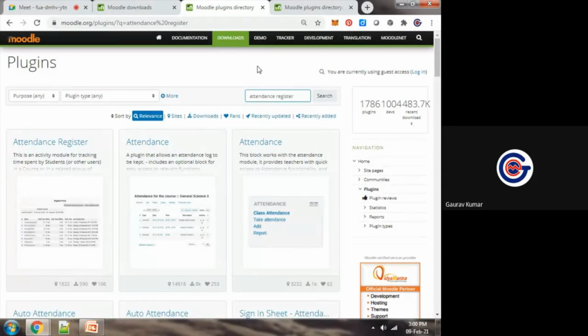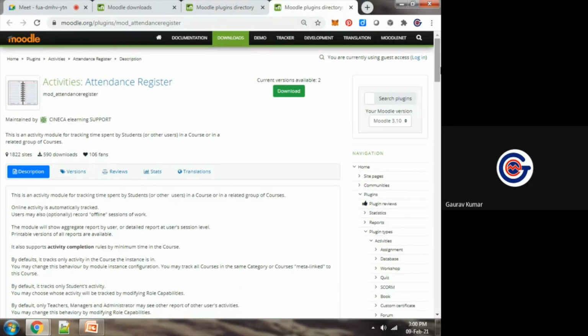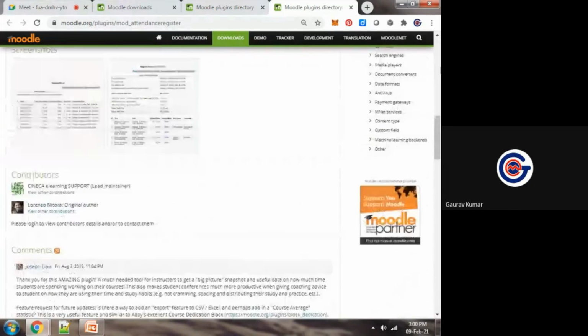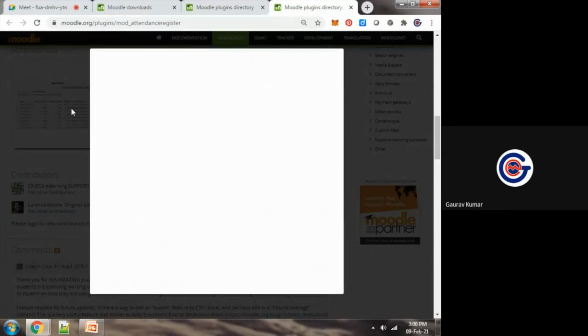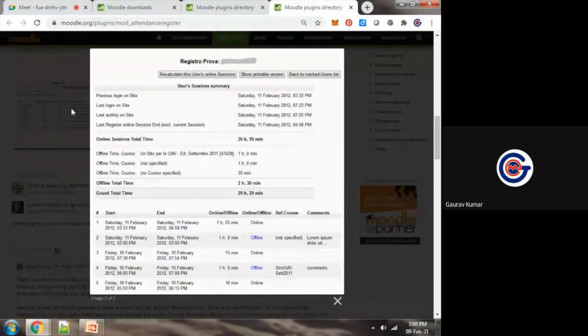No need to pay anything. Simply download and integrate with your Moodle installation. You can see the attendance register. It will give you screenshots also before installation, showing in which format the attendance will be visible.